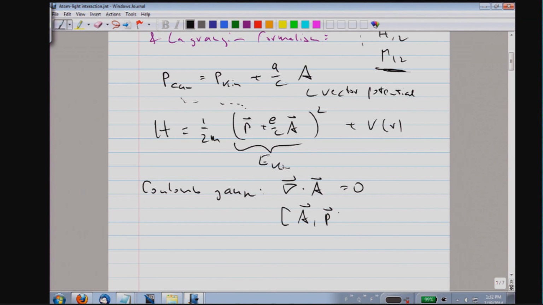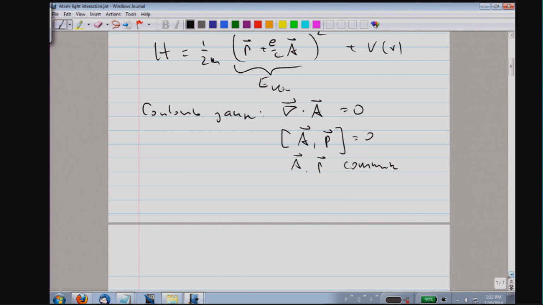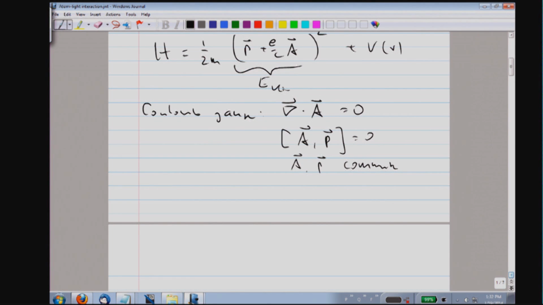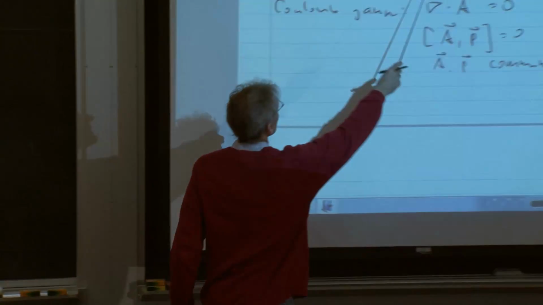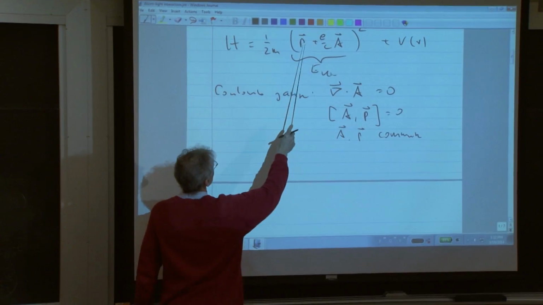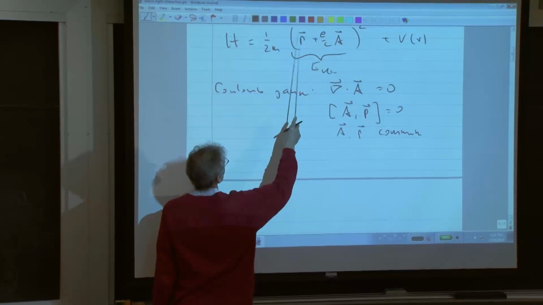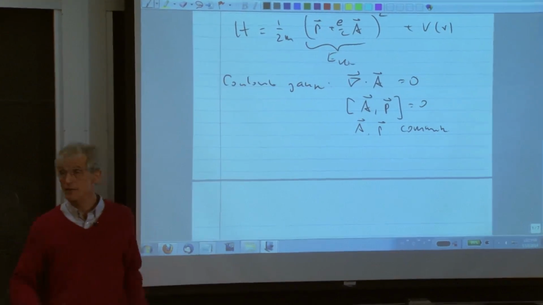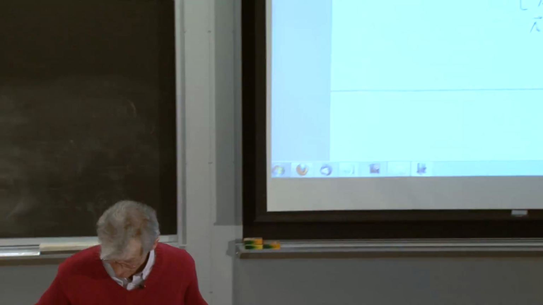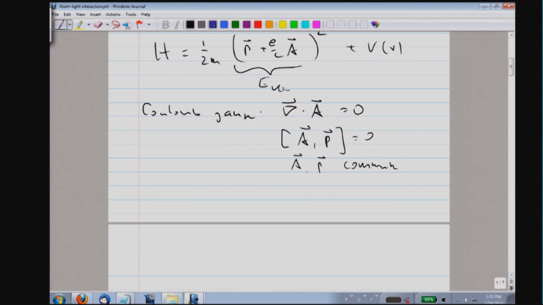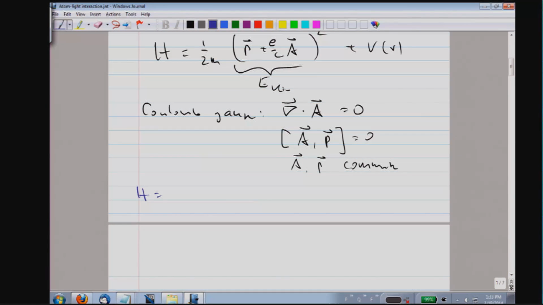And therefore, if we use the Coulomb gauge, then we have commutativity between the canonical momentum P and the vector potential. And that's sort of nice, because if we take this square and square it out, we get P dot A plus A dot P, but they are the same in the Coulomb gauge. So therefore, our Hamiltonian has now the following terms.